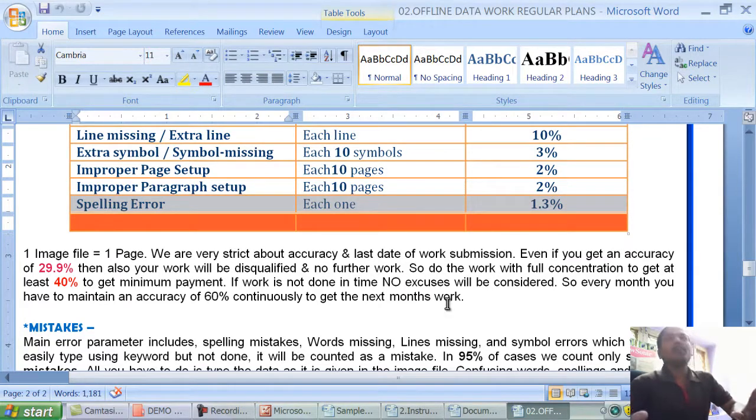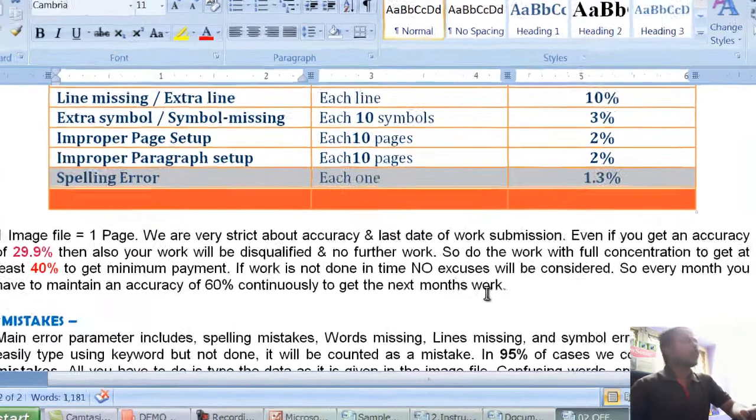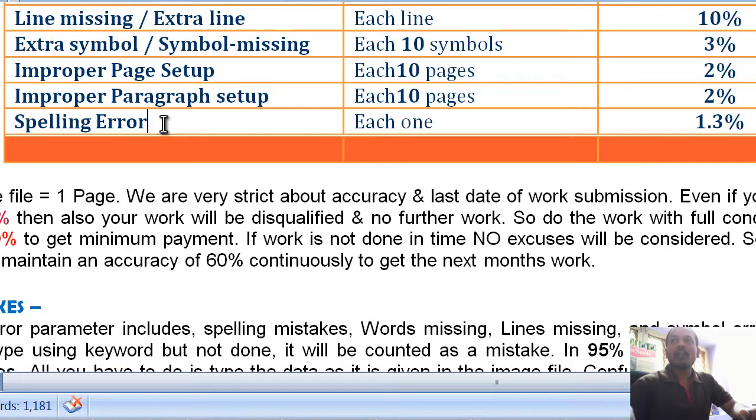It is the customer's responsibility to take care of the data. We have to perform the data without spelling errors. Here, regarding spelling errors, you need not correct anything. Whatever data is there, type it. Even if you find any mistake, type the mistake only, which is very easy. Type the data first.